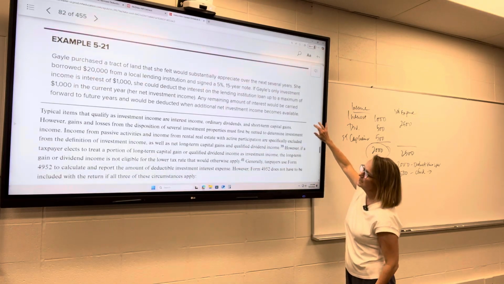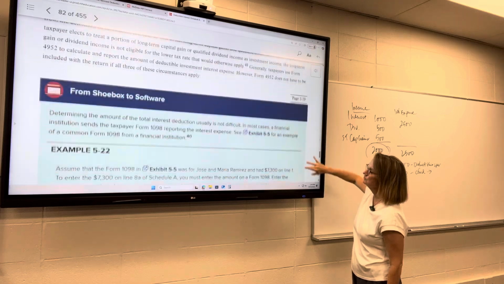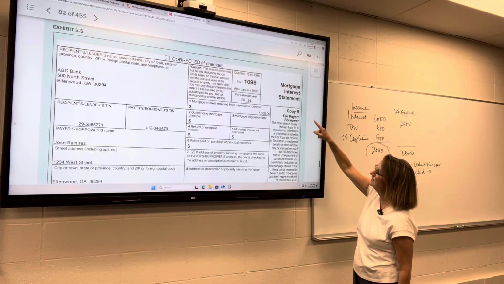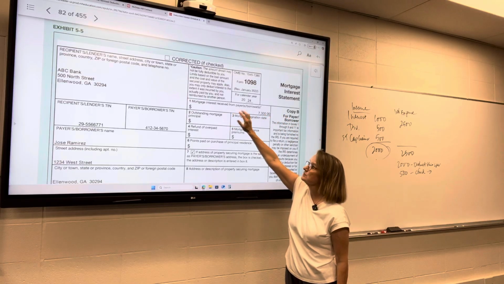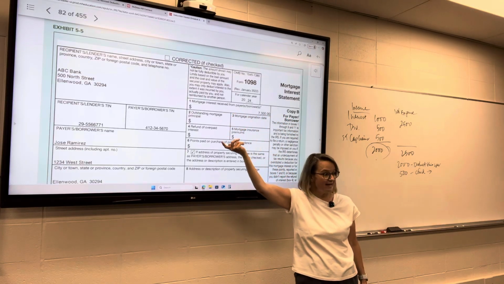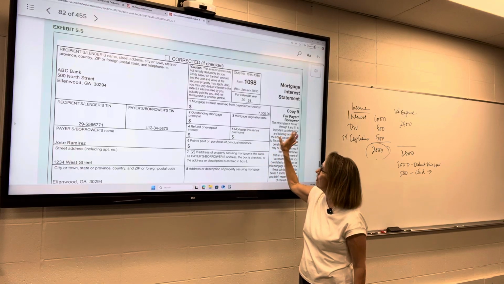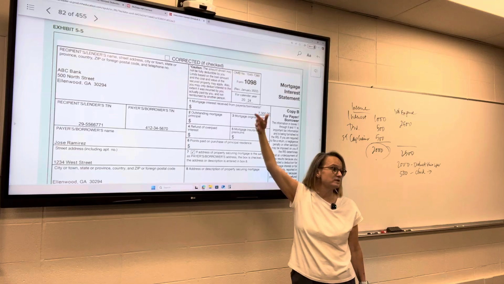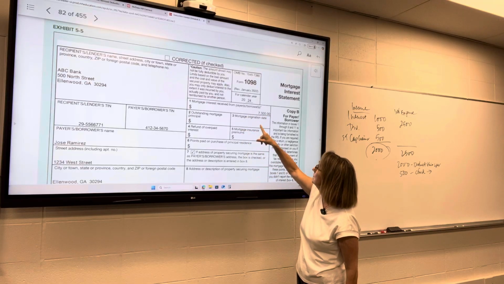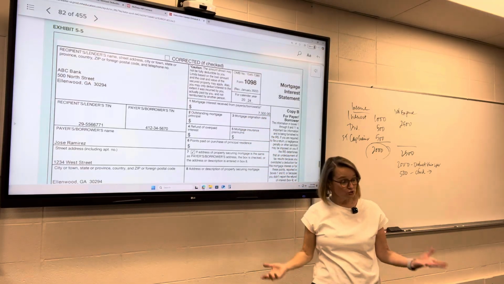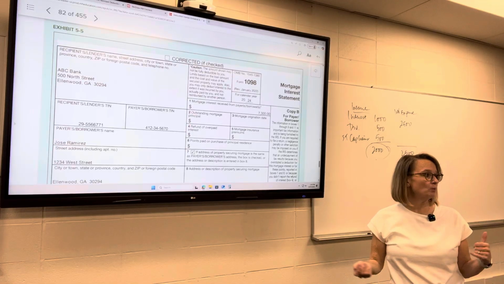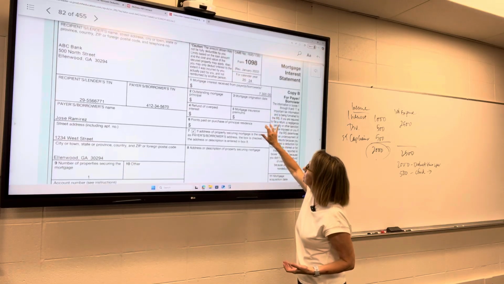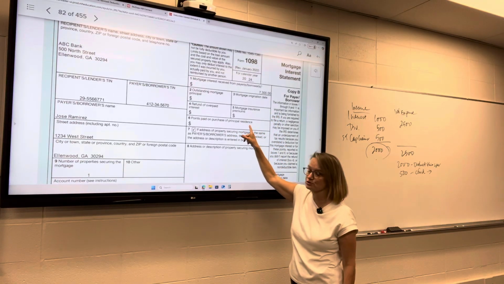So those are the types of interest income. This is what a mortgage statement looks like. It's called a 1098 form. See it up there? Mortgage interest is listed here, how much was paid during the year. Sometimes they'll say how much principal is left, so what's left to be paid on the loan. Mortgage origination date, when did it start? Again, that's not necessarily when you bought it, but when you started the mortgage. So when you took out the loan. Points paid on purchase of personal residence.